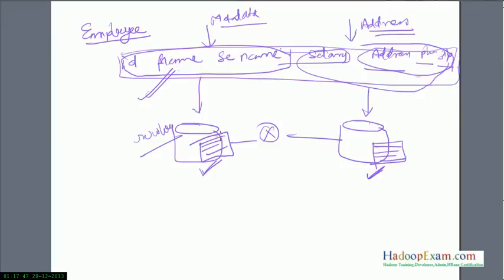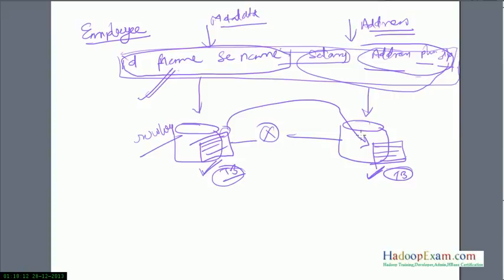Because if you want to move this salary column from here to this column family, you can understand this already has terabytes of data, and making this kind of change needs a lot of background processing. So you decide your column family at the start, and it should be very well defined.